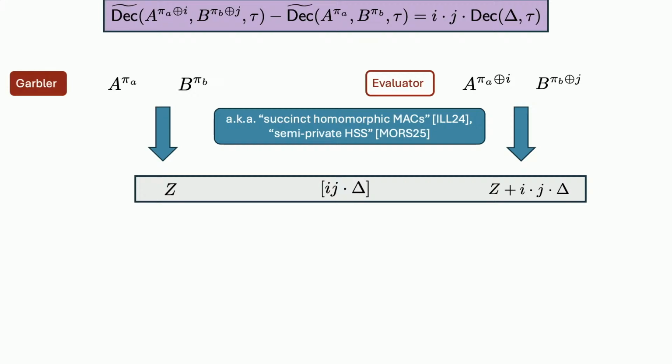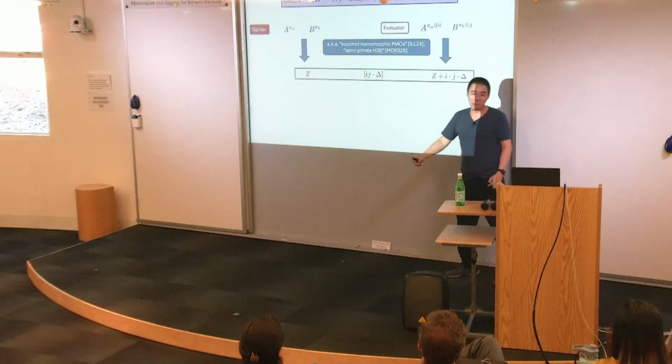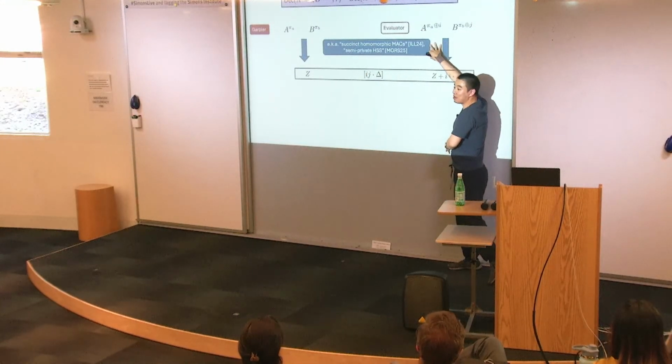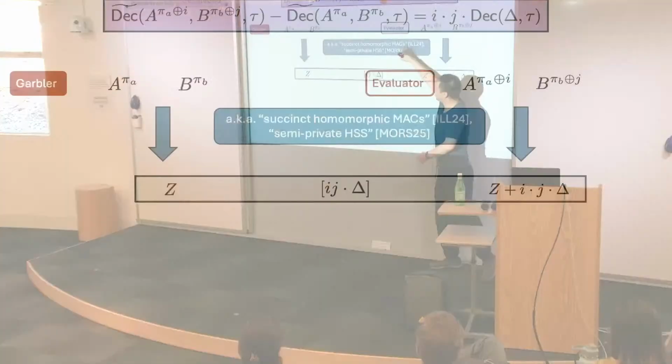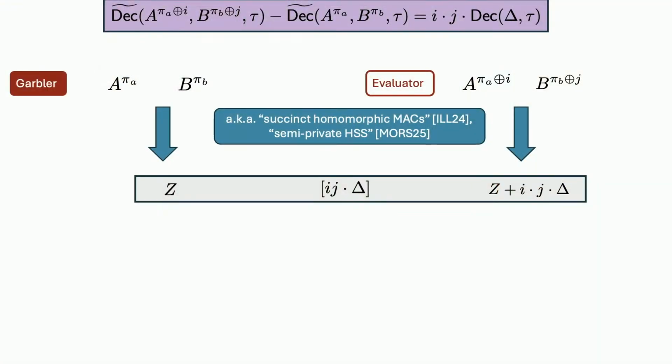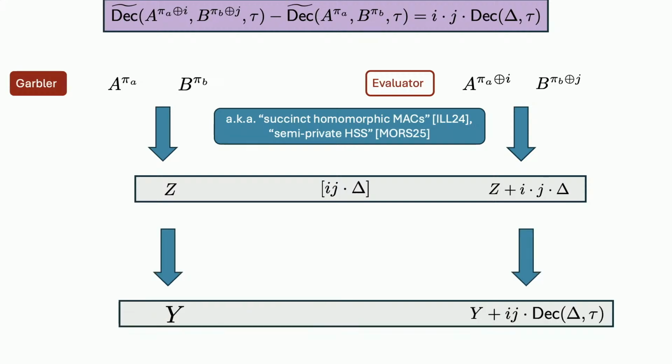This is also called the succinct homomorphic MACs by one set of authors, and semi-private HSS by another set of authors, and we call it a dectilter. But this is a very important tool. If you saw one of these names, or dectilter, that's the thing that part of us are referring to. So once we are done with this, the next step is easy.